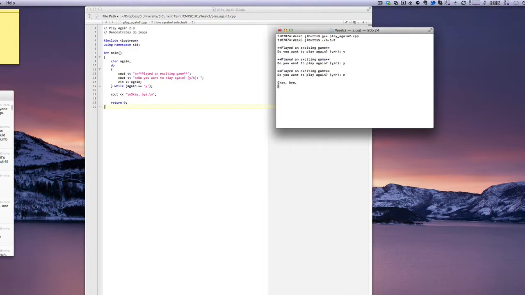It asks, do you want to play again? Yes, yes, no. Works the same as before. The only difference here is that we're testing our expression after we run the body of our loop.